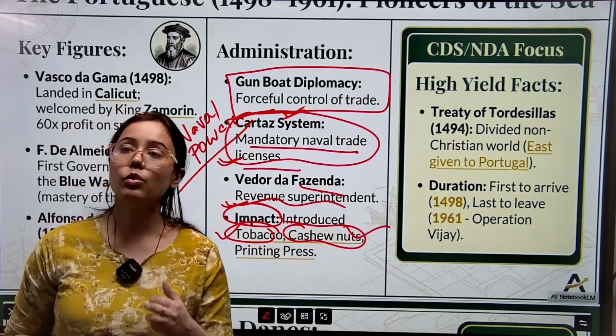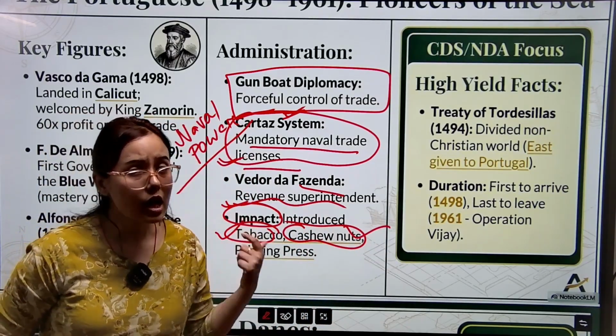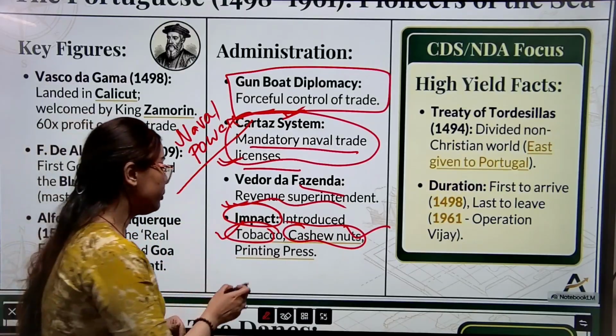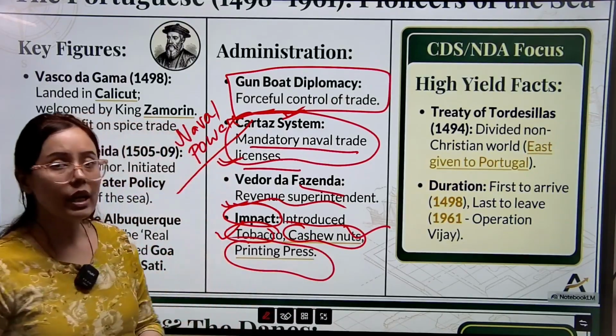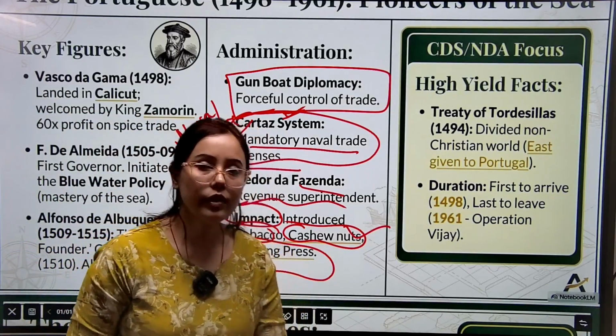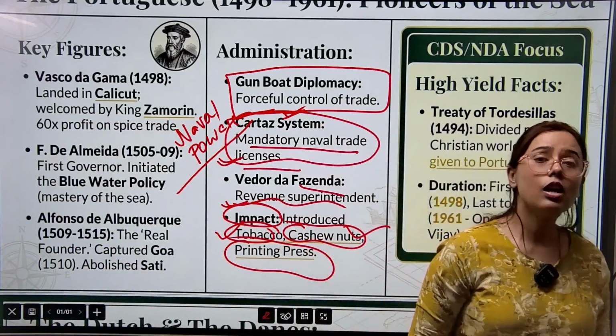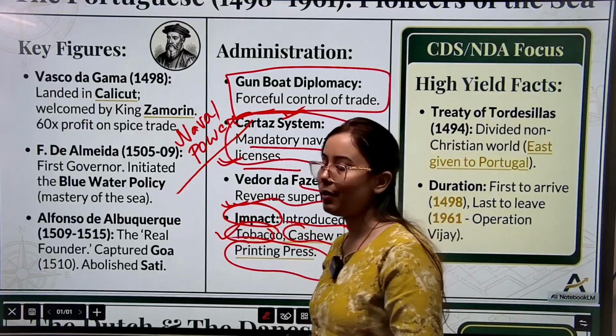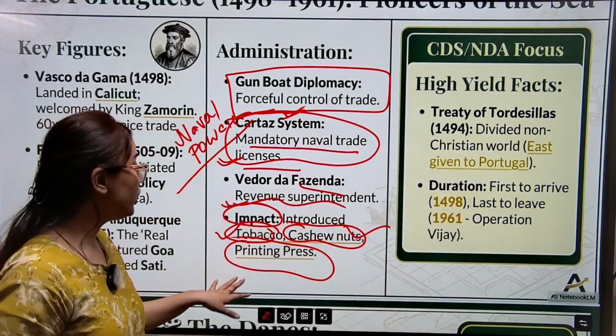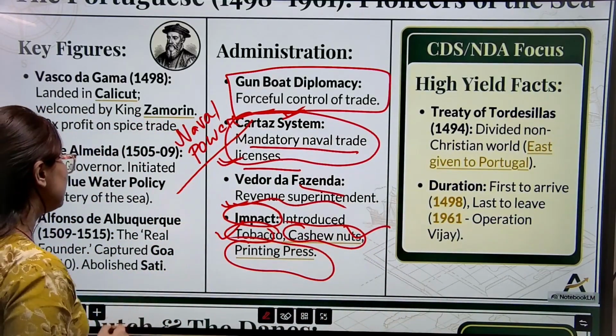In technology, the printing press in India was introduced by the Portuguese way back. So these are some of the contributions of the Portuguese in India.